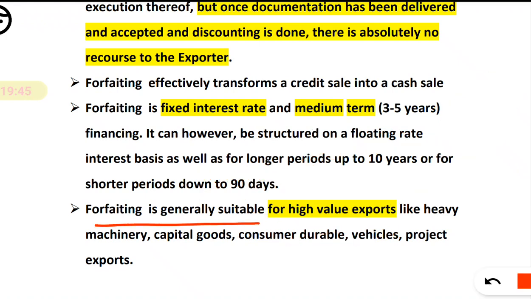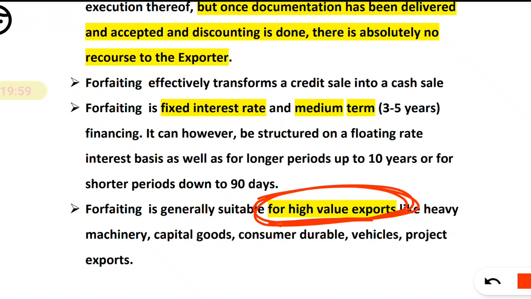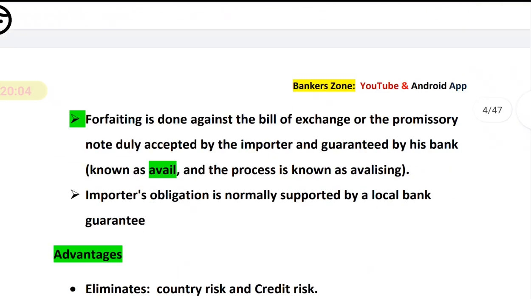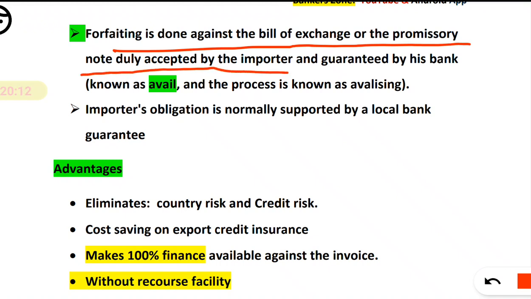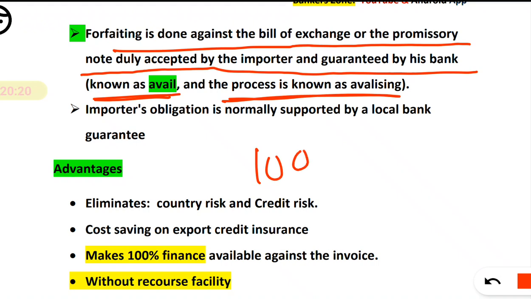Forfeiting is generally suitable for high value exports like heavy machinery, capital goods, consumer durables, vehicles and project exports. So when we are involved with high value exports, that time forfeiting is generally done. Now see here, forfeiting is done against a bill of exchange or a promissory note, duly accepted by the importer and guaranteed by his bank. It is also known as avalising. This is the process of availing. So here we are giving 100% finance, right?